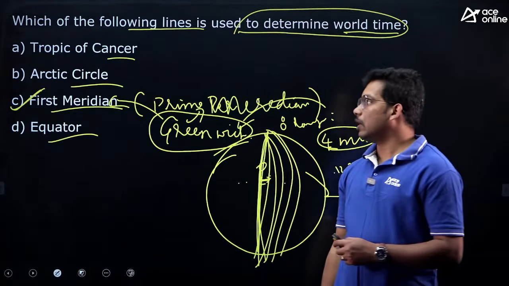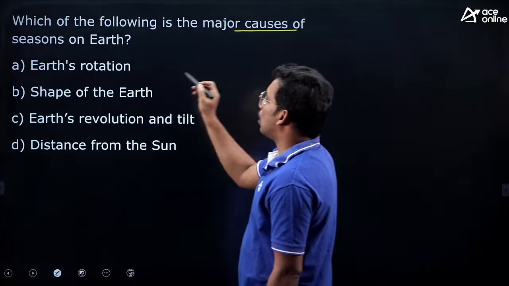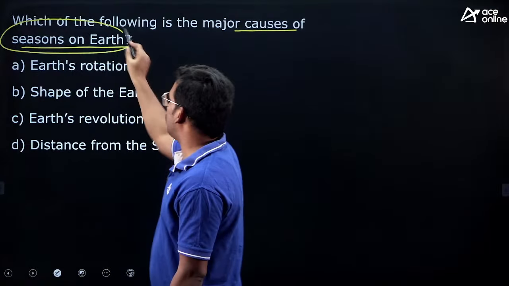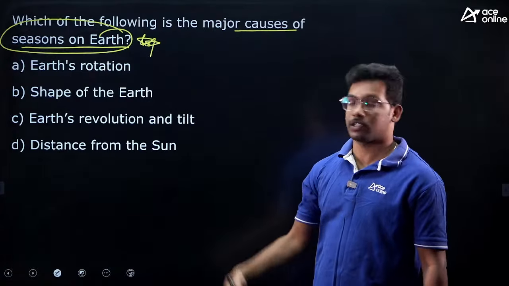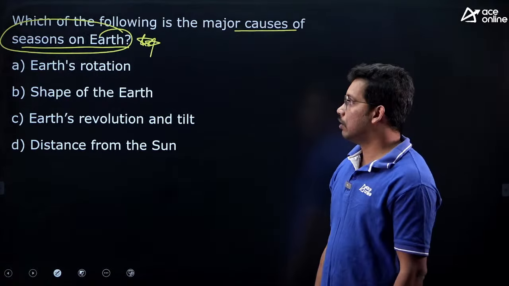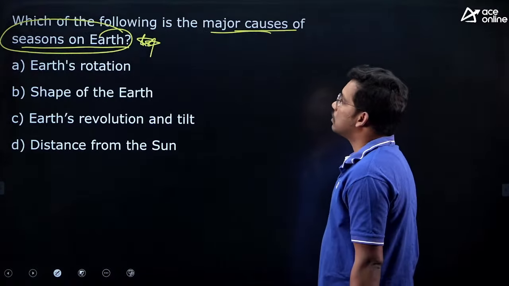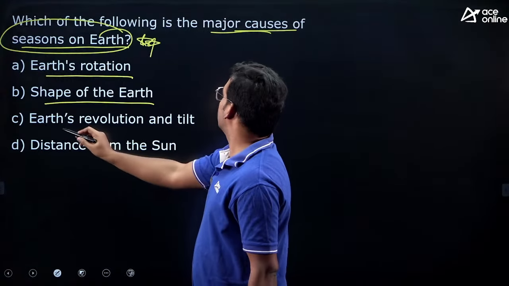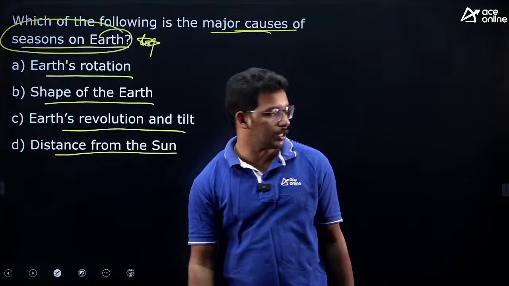Okay. Next question. Which of the following is a major cause of seasons on earth? Seasons on earth is a very important topic, more than any other topic that we discussed in the solar system, previous topics. This is the most important. You can expect a question from this region. So they are asking which of the following is a major cause of seasons on earth? Earth rotation, shape of earth, earth's revolution and tilt, distance from the sun.